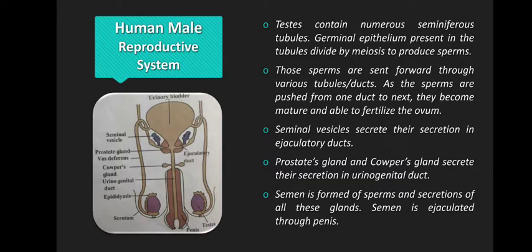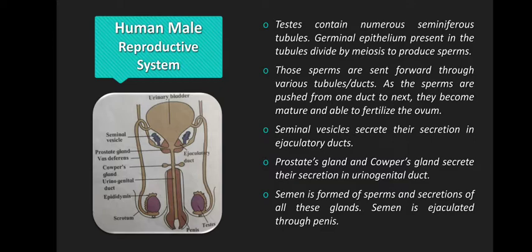These seminiferous tubules have the presence of germinal epithelium, right, which divide through meiotic division and produce sperms, because sperms are haploid. That is why the meiotic division.